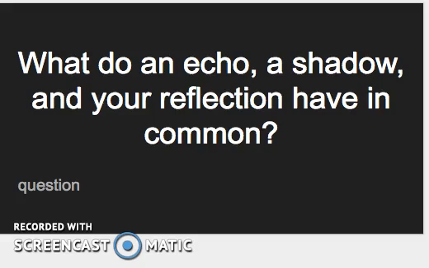Make sure you have your notebook out, and this is our essential question for today. What do an echo, a shadow, and your reflection have in common? Well, I'm sure we've experienced all three of these things. So our goal today is going to be to answer this question after we get through the notes. So let's get busy.